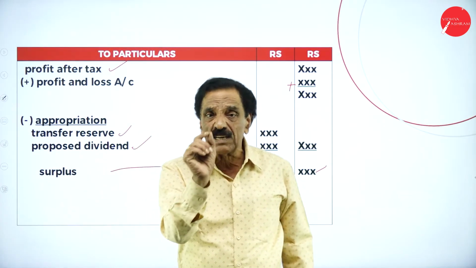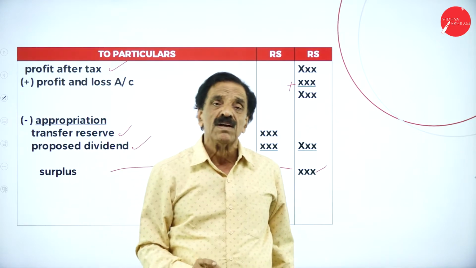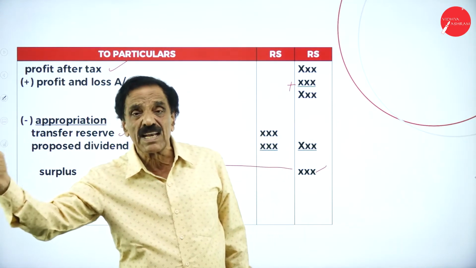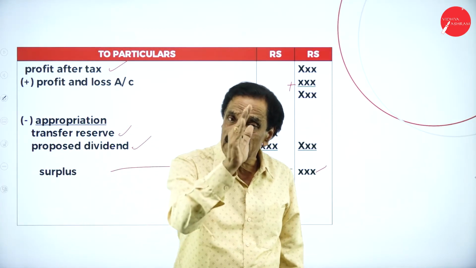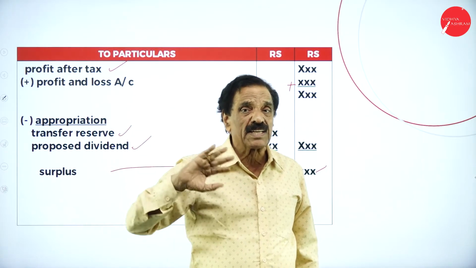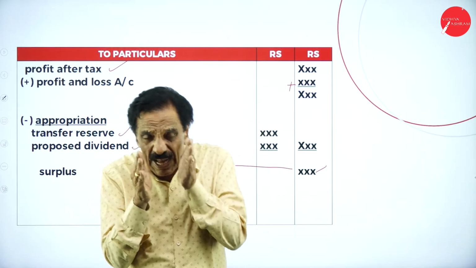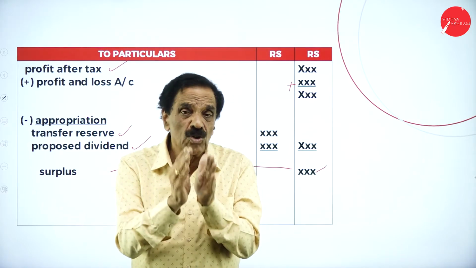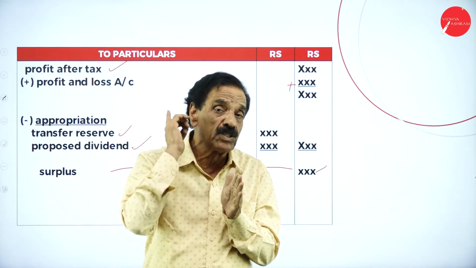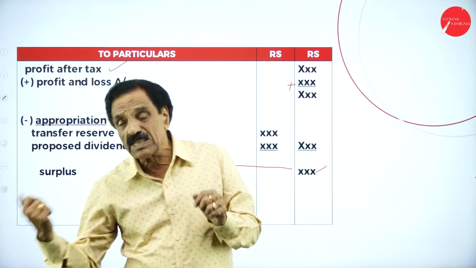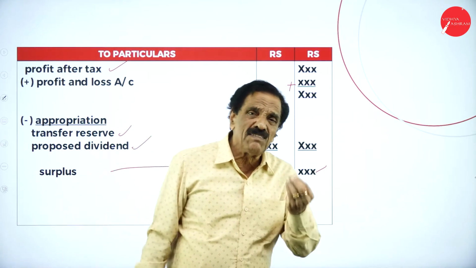If salary is on the debit side, it's called salary paid. If it is on the credit side, it's called salary received. If rent is on the debit side, it is called rent paid. If it is on the credit side, rent received. So the items in the trial balance should appear only once. Remember, only one. The items in the adjustment should appear twice. I will give you an example.